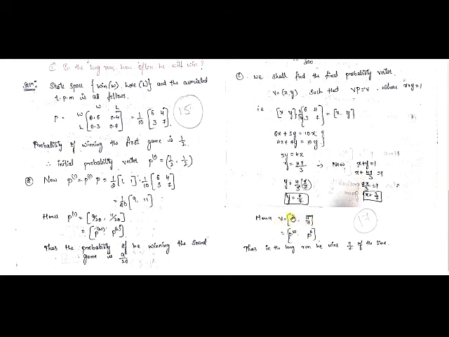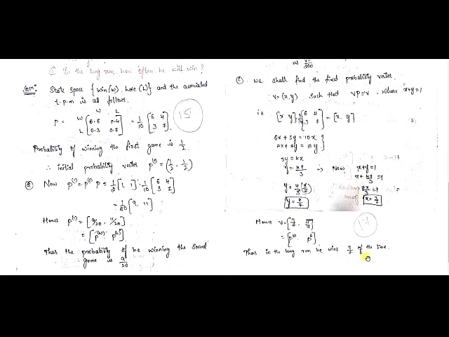Again the first element resembles winning the game and the second element resembles losing the game. They are asking about winning the game, right? So the probability of winning the game is 3 by 7. In the long run, we will win 3 by 7 of the time. Thank you.